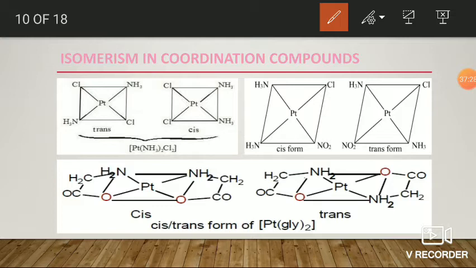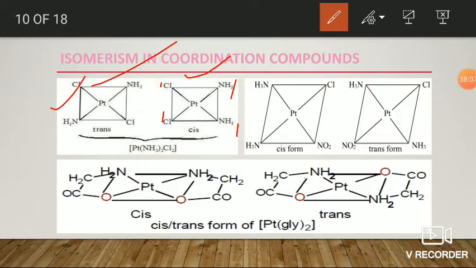Okay, the first one is an MX2Y2 type example. Here it is the diamminedichloroplatinum complex. The first picture is the diamminedichloroplatinum complex, an example of an MX2Y2 type complex. Here the two chlorines as well as the two ammonias are opposite to each other, so it is trans. In the second picture, the two chlorines as well as the two amines occupy side by side positions, so it is cis. So these two are geometrical isomers of the MX2Y2 type complex.